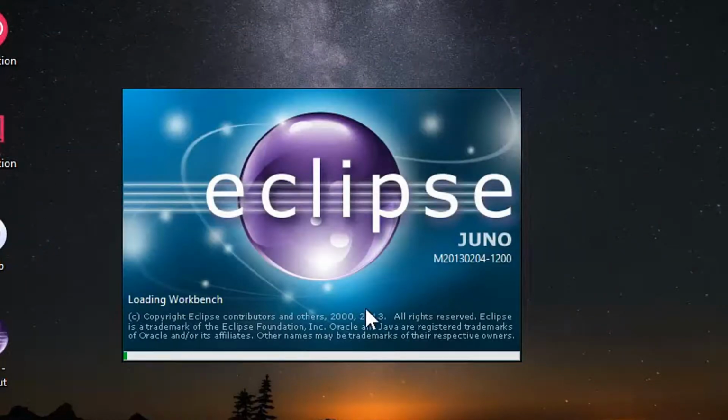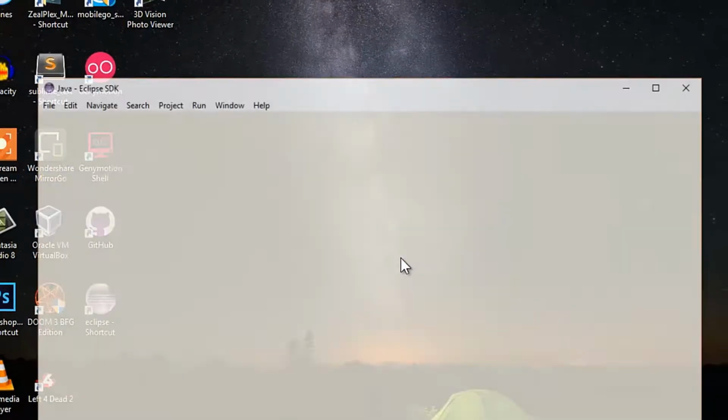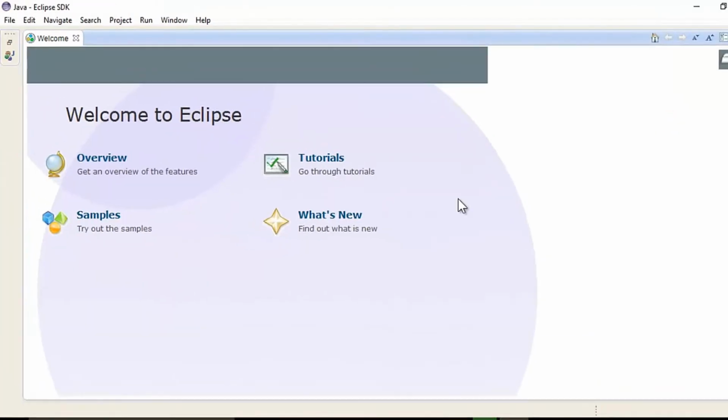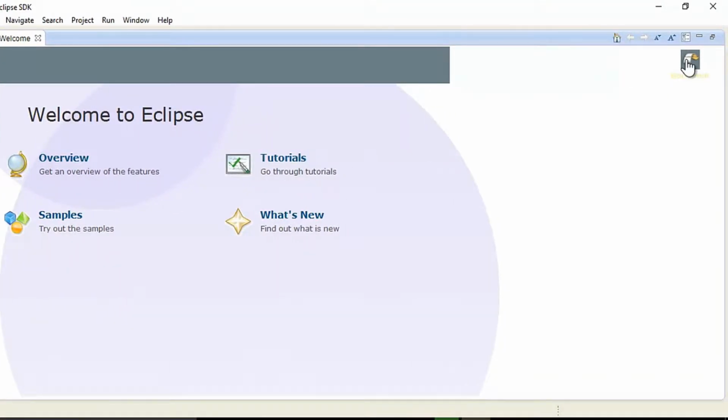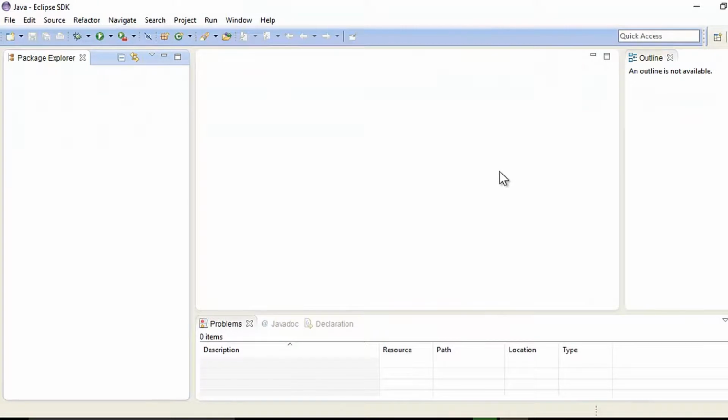So now it is going to create a workbench for us, and now whatever we type inside Eclipse is going to be inside here. If you want, you can follow the tutorials or just hit on workspace. So I'm going to click on it, and this is how the IDE looks for Java. So there you see Java SDK file. So whatever we do over here will be there.